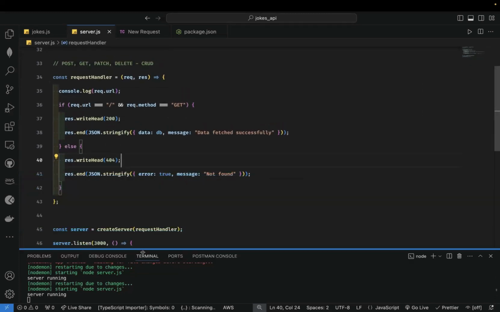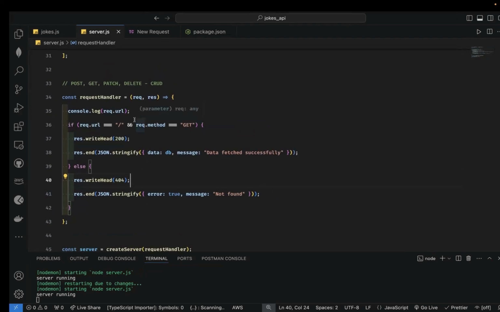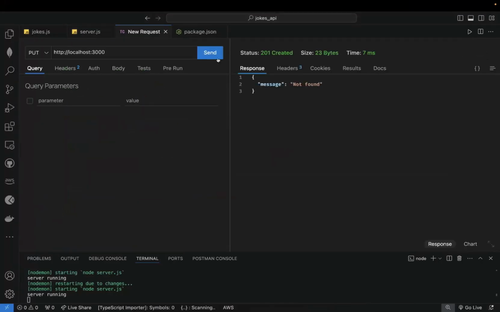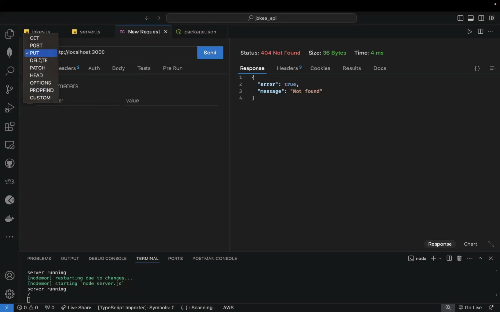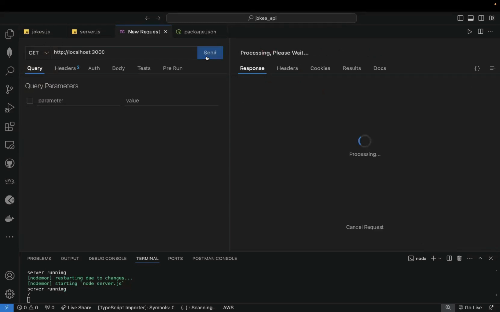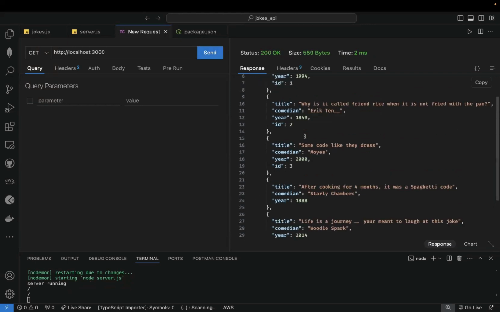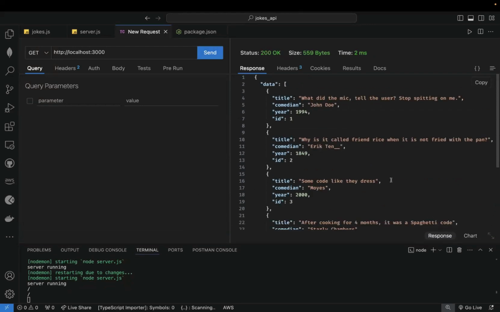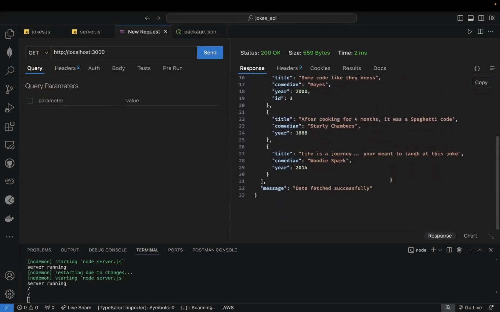So I'm going to reduce this window, and let's go. So I'm using Thunder Client, right? So if we go back to GET, if we try to do PUT, we're going to get 404. All right, error is true, message not found. Okay, and if we try to do a GET, we're going to get our data returned back to us. All right, so we've successfully handled a GET route and then returned proper data to the user.